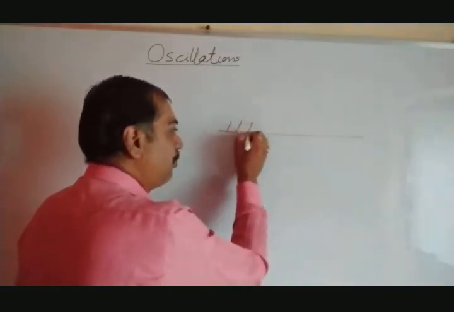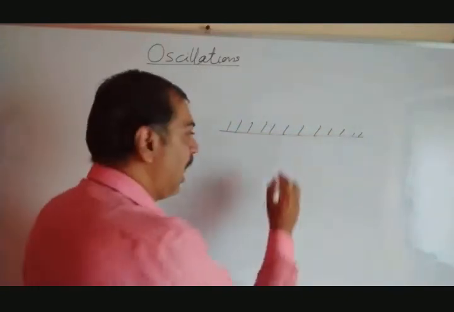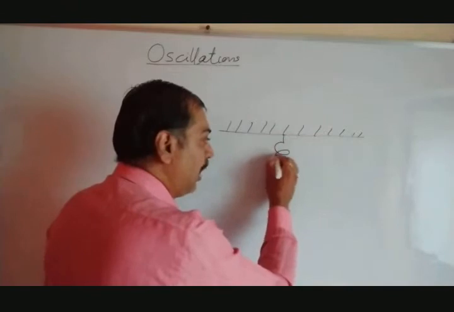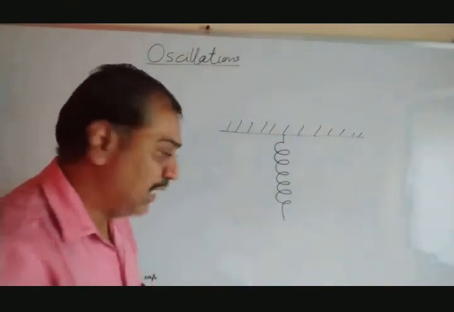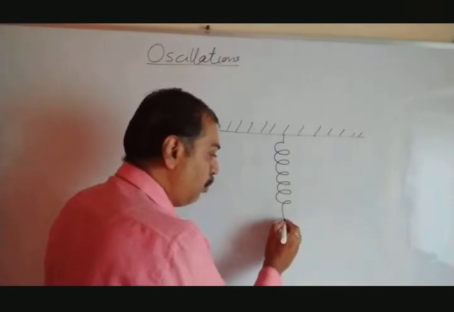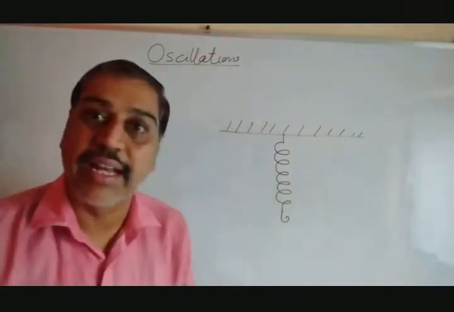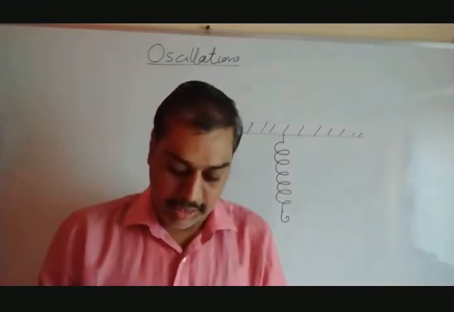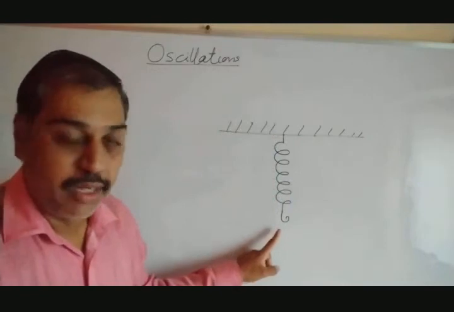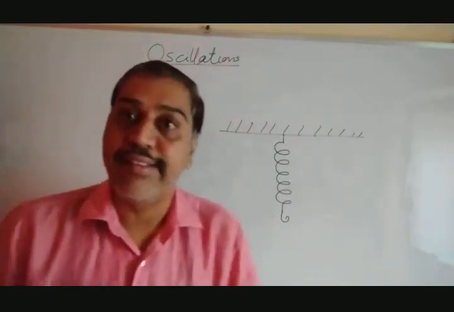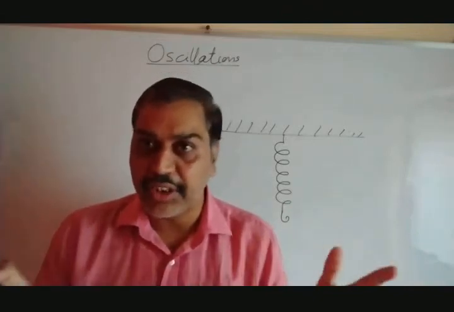Suppose this is a rigid support. To this support, I have applied one spring like this. I have drawn this spring to this rigid support, and at this place there is one hook. To this hook, we can apply some load or weight at the other end of the hook. One end is fixed to the rigid support, the other end is free. Now at this place, the spring is not stretched or compressed.